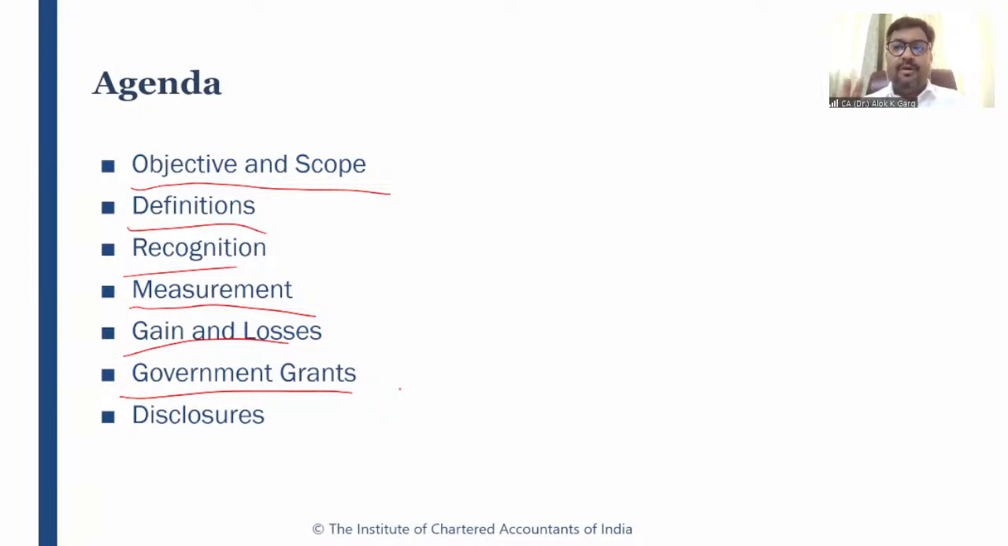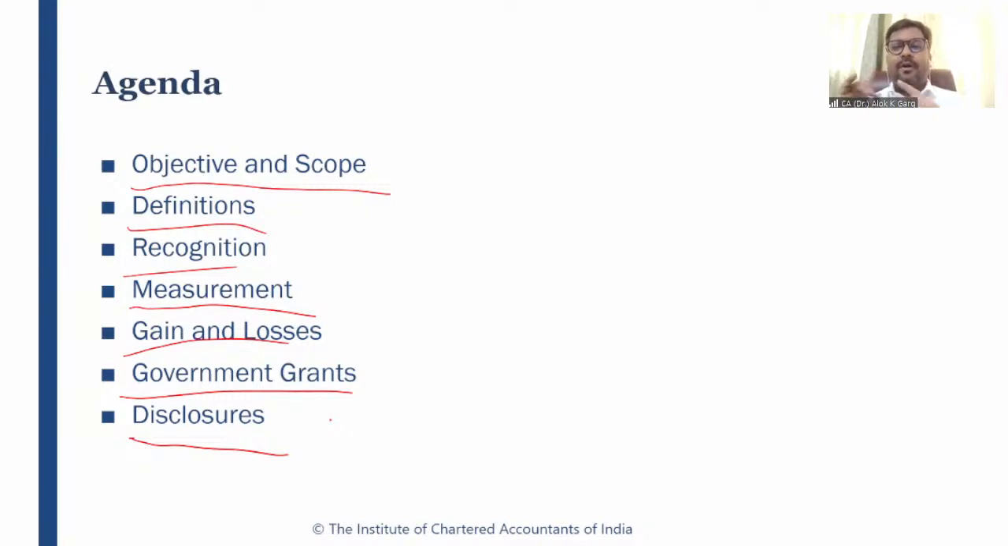Okay, so government grant related to agricultural activity. And all other government grant has to be covered under Ind AS 20. Only government grant related to agricultural activity has to be covered here. Then of course a theoretical part, disclosure will be there. Of course we will not talk about disclosure, but yes, in my PowerPoint presentation, disclosures are also covered.